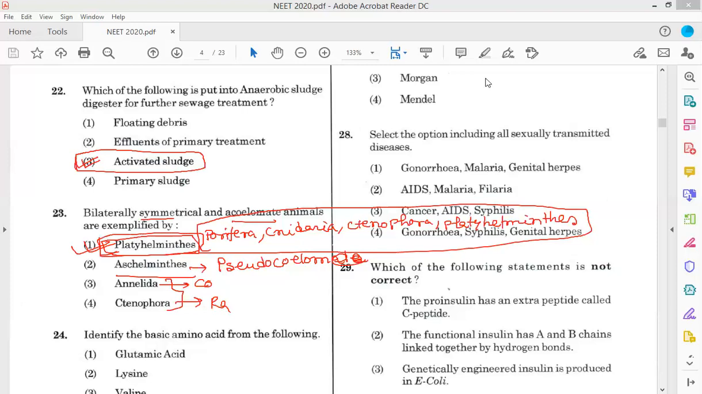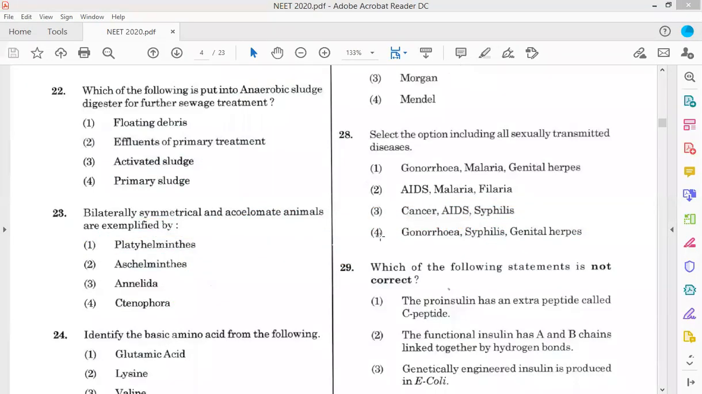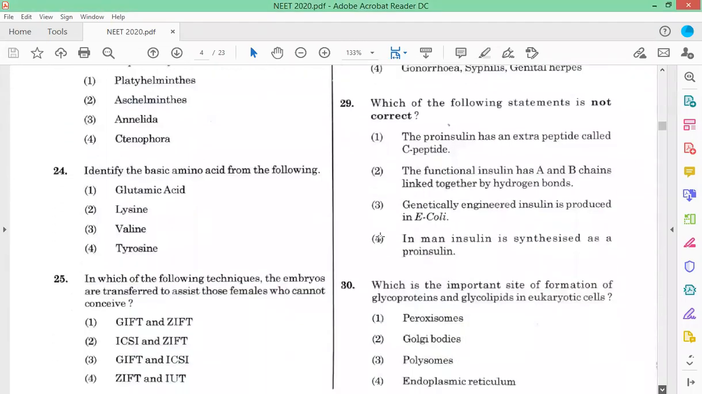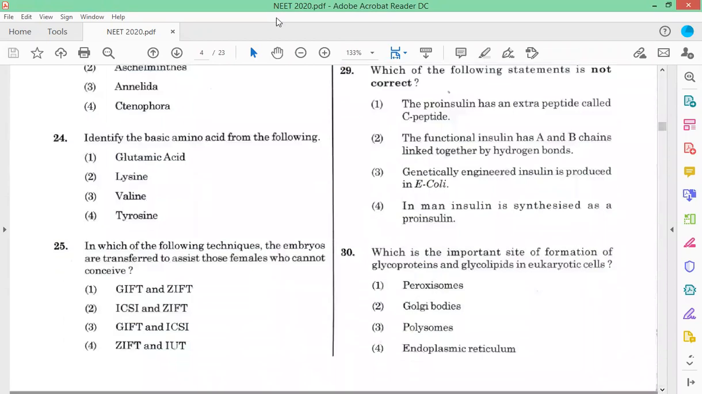Now, question number 24. Identify the basic amino acid from the following. Those amino acids that have an extra COOH group we call acidic amino acids, and those that have an extra NH2 group in their side chain are basic. We know that normally one amino acid has H2N, CH, COOH, and R. The R group varies from one amino acid to another.